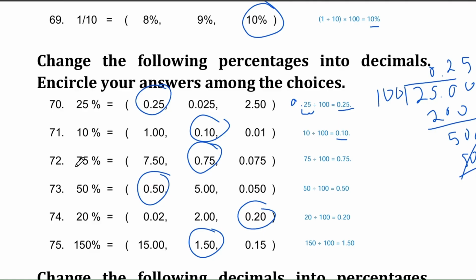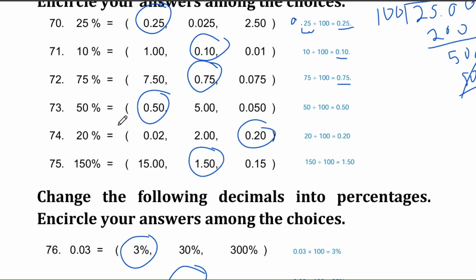Question number 72. What is 75% as a decimal? Your options are 7.50, 0.75, or 0.075. The correct answer is 0.75. We divide 75 by 100, and we get 0.75.